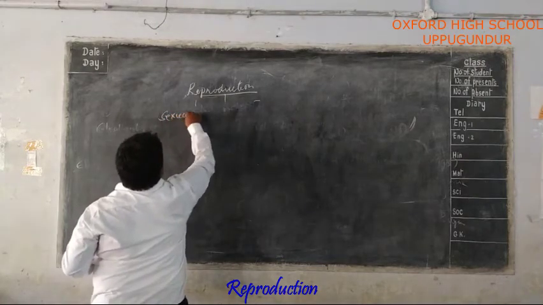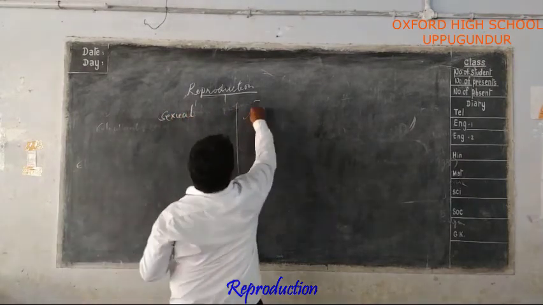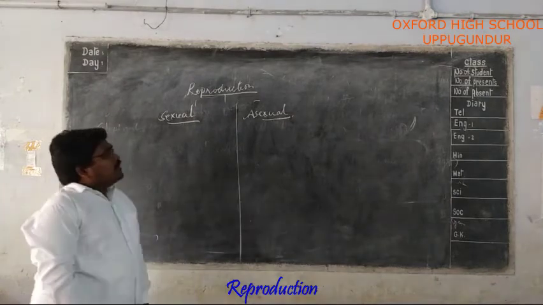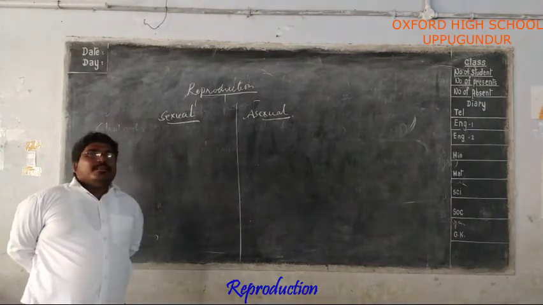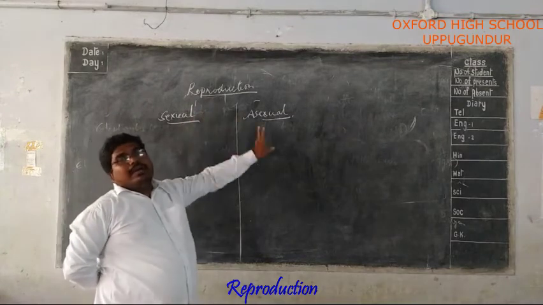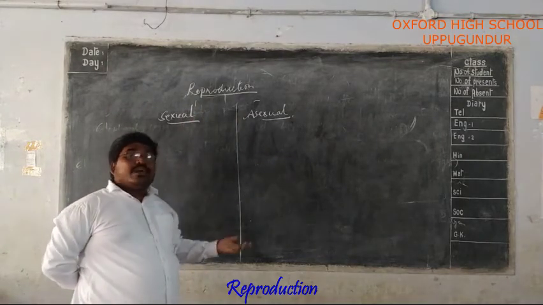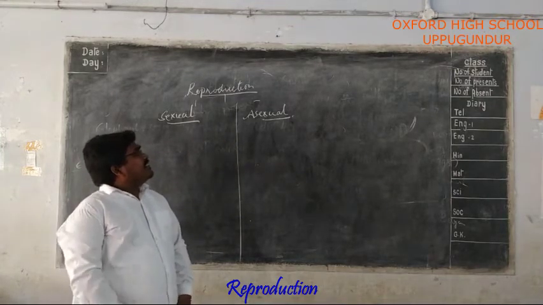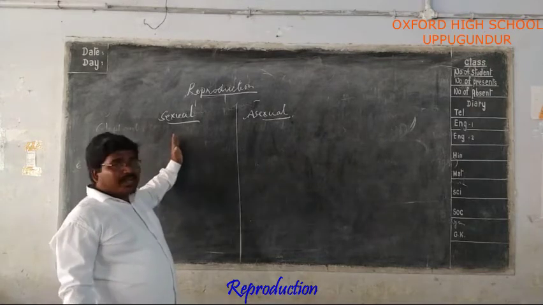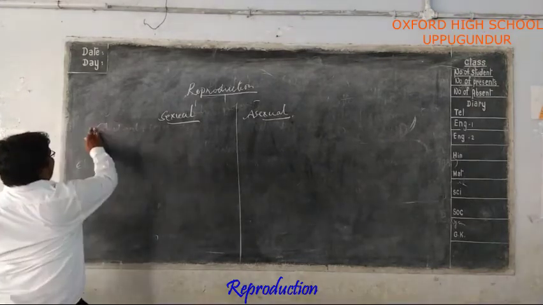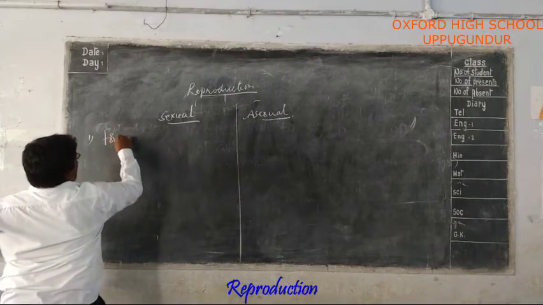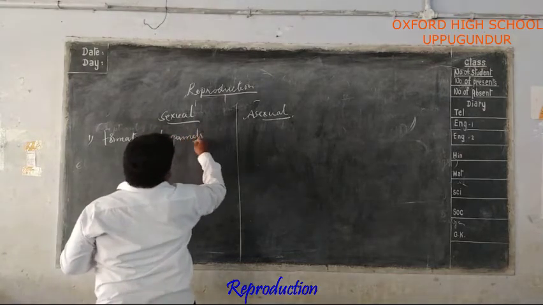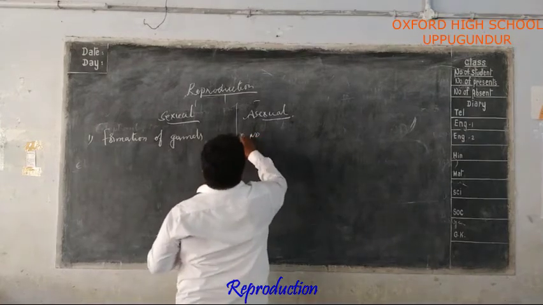Asexual reproduction and sexual reproduction. So, what is reproduction? The process by which a living organism produces new babies. It takes place sexually or asexually. In the process of sexual reproduction, there is a formation of gametes. Here, in asexual reproduction, there is no formation of gametes.